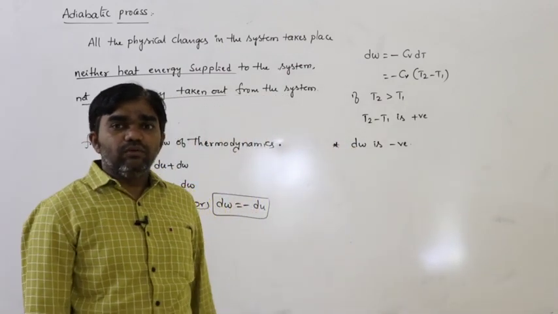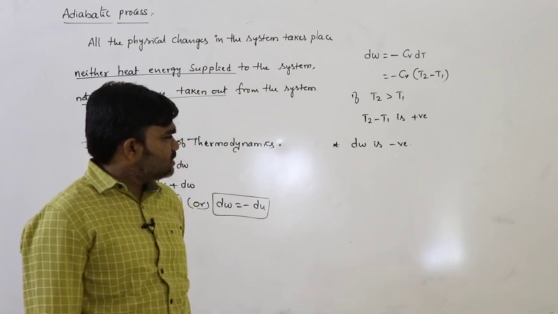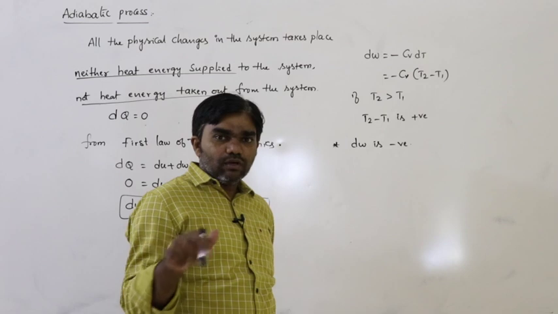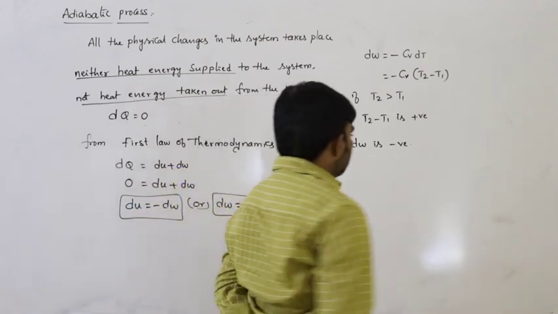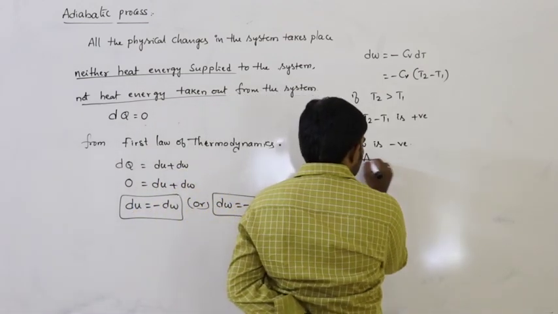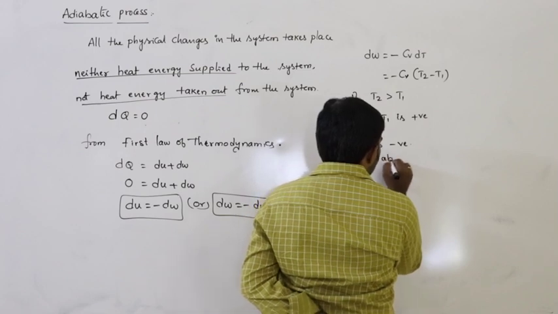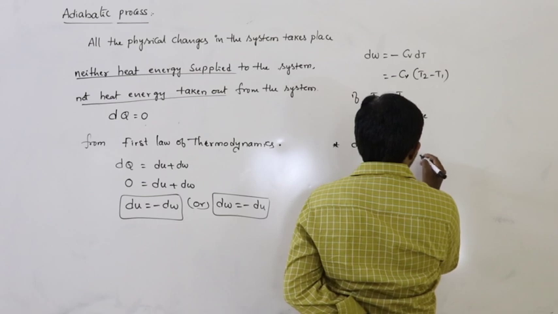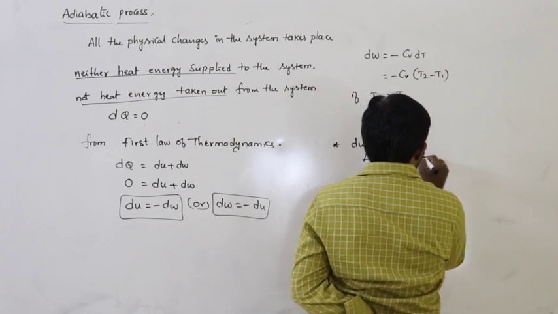dw is negative in the sense work done on the system. So dw negative, that's why this is called adiabatic compression.